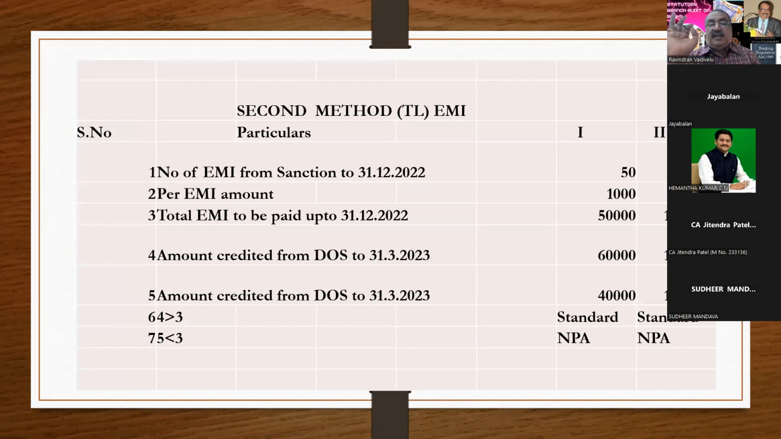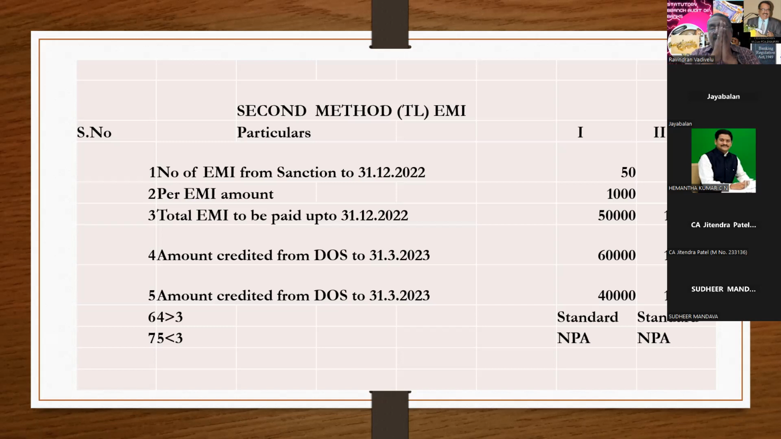You have to calculate the EMI from date of sanction to 31/12/22. What is the total EMI? This is the amount due to be paid by the party. Go to the credit side. You have to add all the amount remitted into the account from date of sanction to 31/3/23. Why 31/3/23? Because the due amount of 31/12/22 can be paid on or before 31/3/23. So go to the credit side and add all credit from date of sanction to 31/3/23.